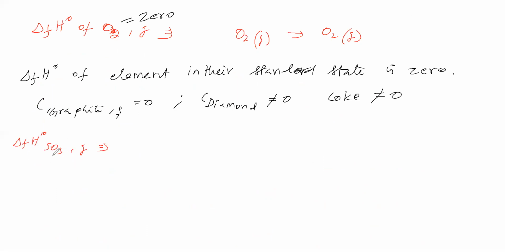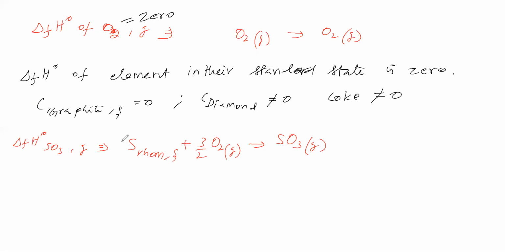For formation of SO3, write SO3 gas on the right side. The constituent elements you write on the left side. The standard state of sulfur is rhombic solid, plus oxygen, whose standard state is O2 gas. Now you have to balance. Keep SO3 as 1 mole. Sulfur is 1, sulfur is 1, oxygen is 3, therefore 3/2.